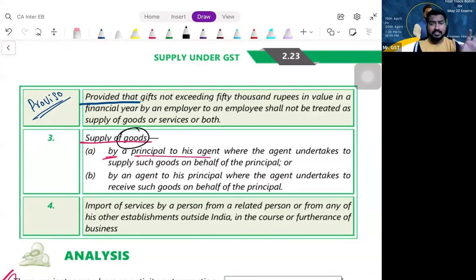And which type of principal agent are covered here? Only principal agent where the principal has given the power to the agent to raise the invoice in his own name. Then only they are covered here. If the principal has given the agent the power to raise the invoice in his own name or to receive the invoice in his own name, such type of people will be covered.